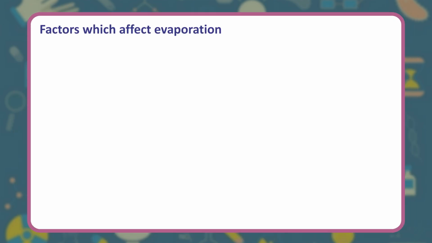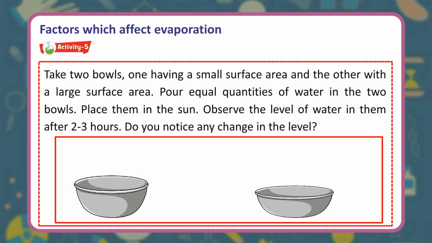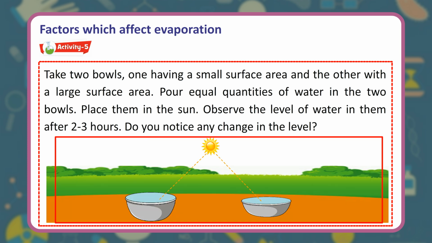Factors which affect evaporation. Activity 5. Take two bowls, one having a small surface area and the other with a large surface area. Pour equal quantities of water in the two bowls. Place them in the sun. Observe the level of water in them after 2-3 hours.